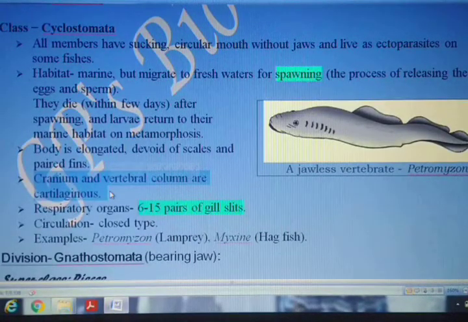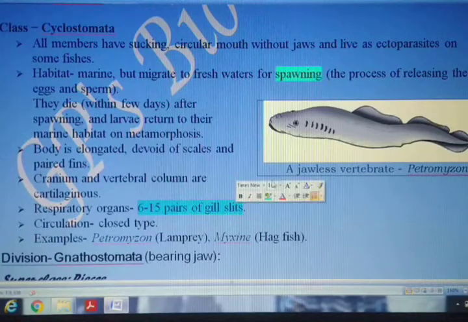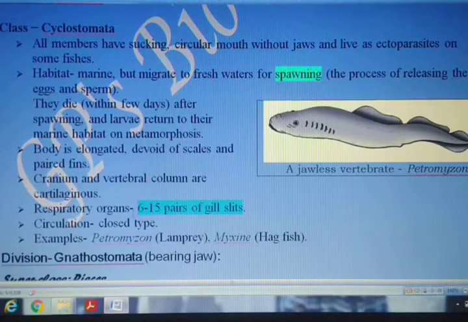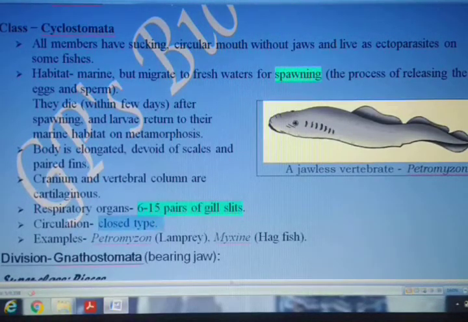And for respiration they have gills. These gills are how many? 6 to 15 pairs of gill slits are present. Here you can see in this figure 7 can be seen, but some of them may be larger in size and must be having more than 7. But here we are talking about the respiratory organ, that is 6 to 15 pairs of gill slits present in the members of Cyclostomata, and the circulation is closed type.